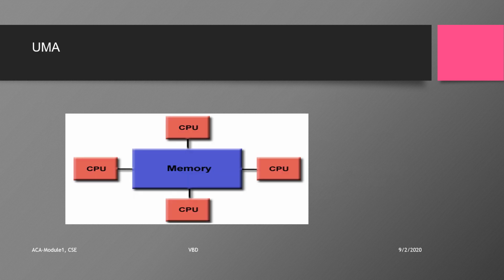In the UMA multiprocessor model, the physical memory is uniformly shared by all the processors. The memory words have equal access time for the processors. Each processor may have a private cache.